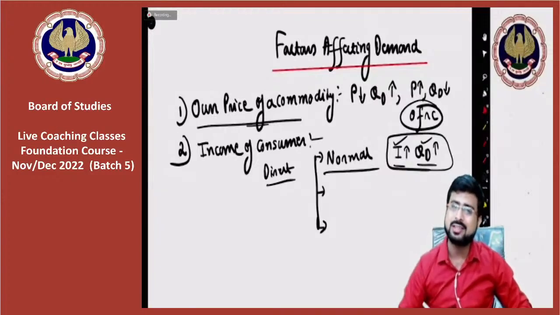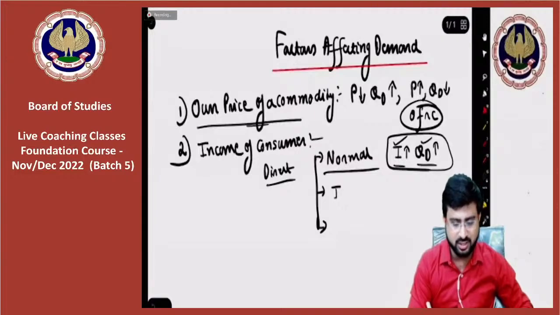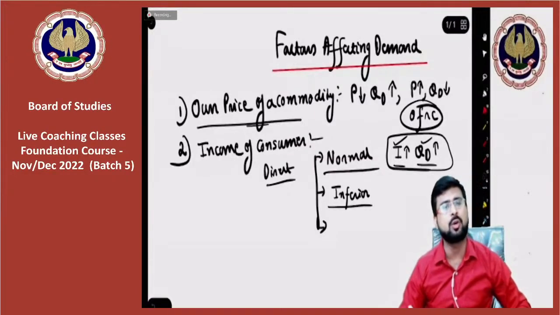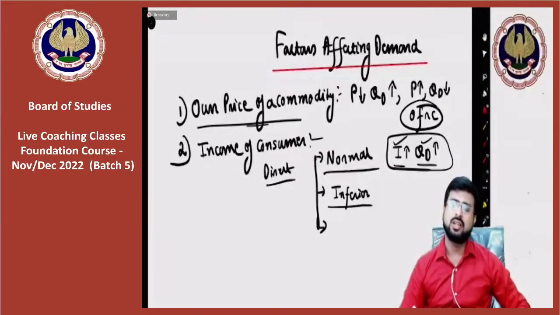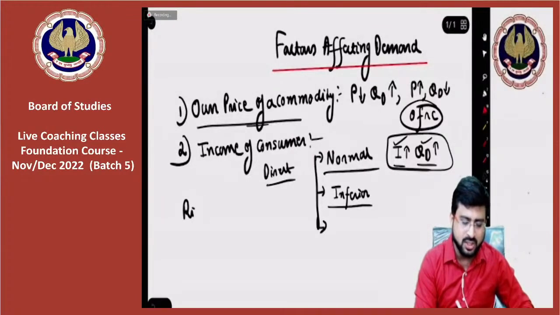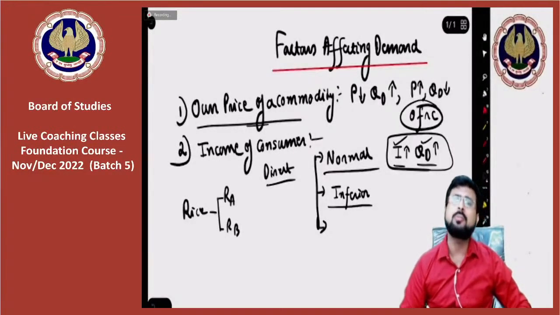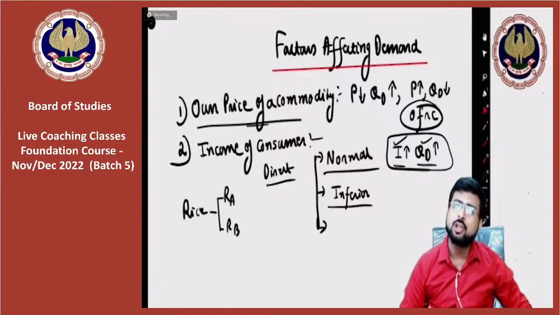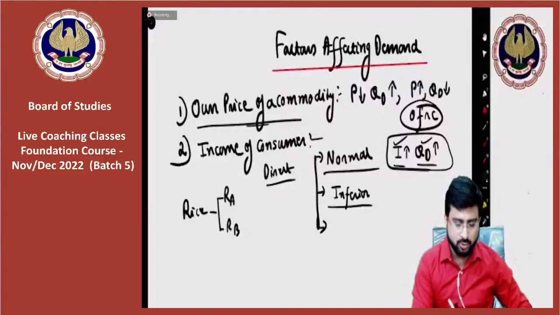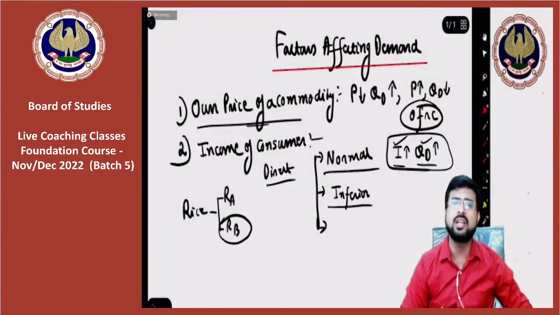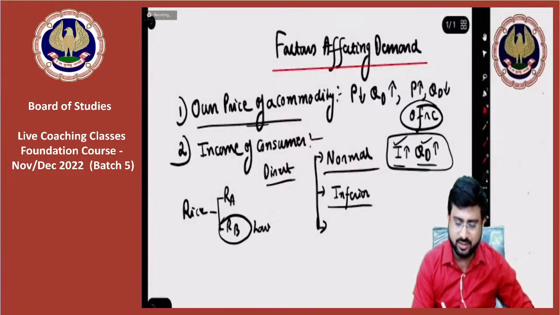But let's say the commodity is one which is of inferior nature. So what do you mean by an inferior commodity? Let's say, for example, rice has two grades, grade A and grade B. Now my dear friends, initially you had lower income levels. शुरुआत में आपका इनकम कम था, because of which you used to purchase low quality grade rice.